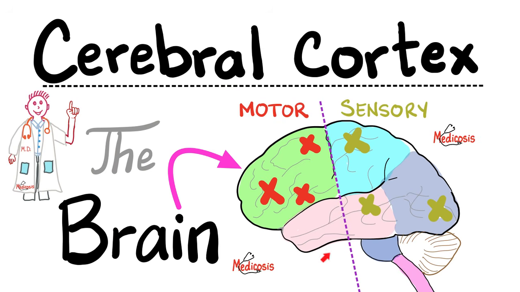Some quick notes on the cerebral cortex. Motor is anterior, sensory is posterior. The left cerebral cortex controls the right half of the body, and the right cerebral cortex controls the left half of the body. If you are right-handed, then your dominant cerebral hemisphere is the left one. And if you are left-handed, then the dominant hemisphere is the right one. Let's suppose that I'm right-handed, which means that my dominant cerebral hemisphere is the left one.